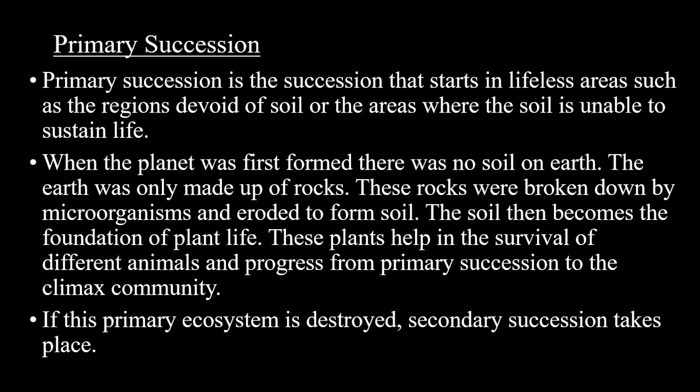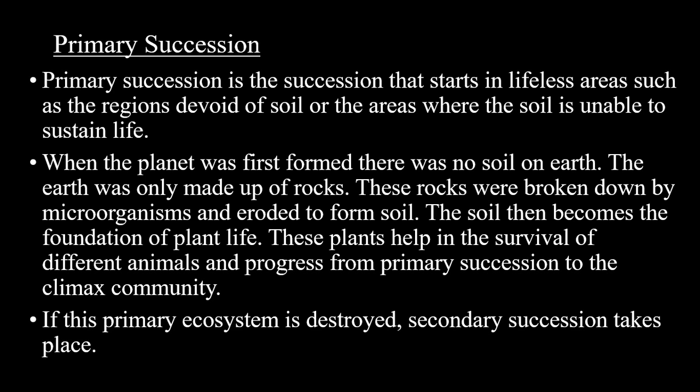There are two types of succession, primary and secondary. Primary succession takes place in a lifeless area where there is no soil, or in an area where the soil is not able to sustain life. So imagine where there is no soil. First, the soil has to be formed. We know that when the planet was first formed, there was no soil on earth. The earth was full of rocks. Then the rocks had to be broken down by microorganisms and erosion processes, which ultimately led to the formation of soil.